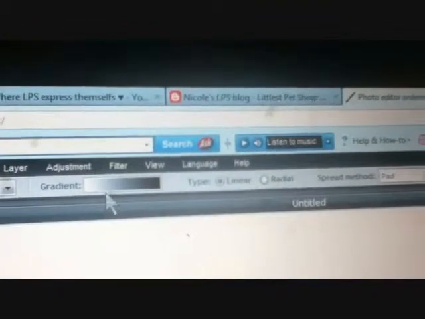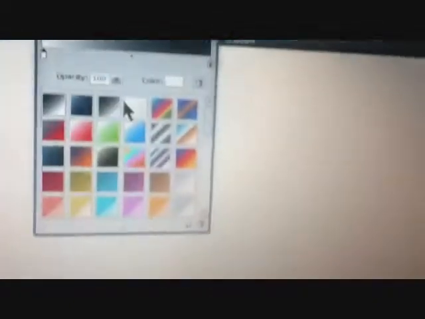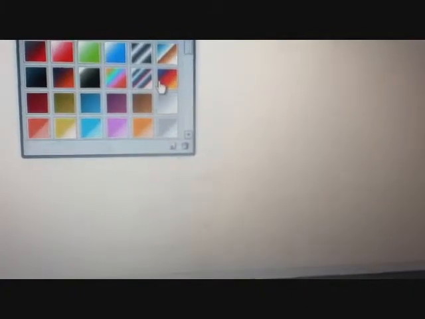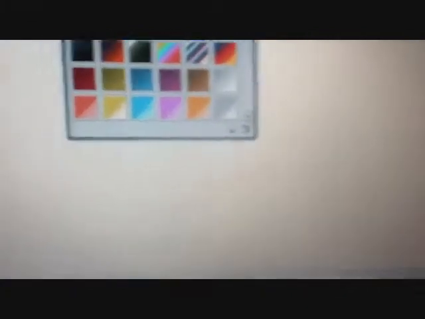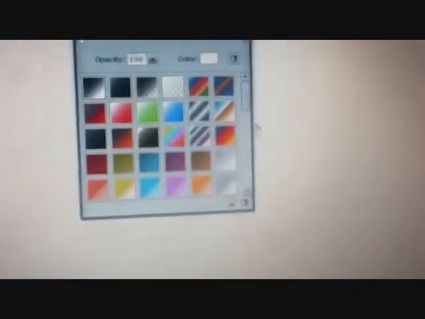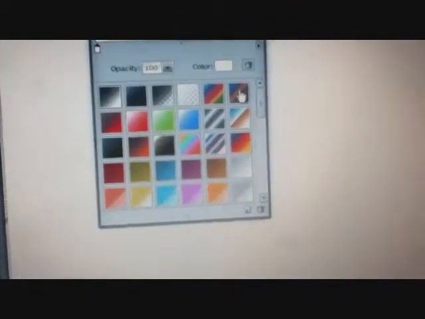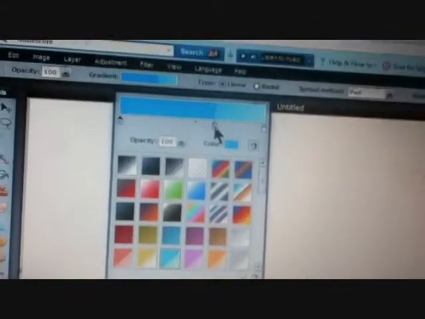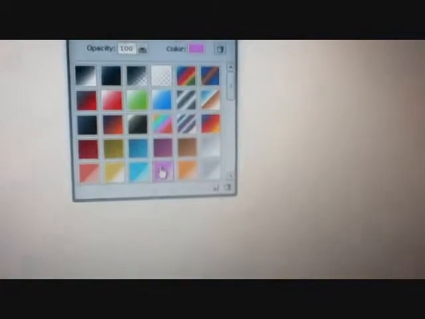Okay. Then you hit OK, and then this shows up. So what you do is you hit this thingy, then you hit gradient. This is if you want multiple colors for a background. If you want one color, I think you just hit this, choose a color, pick the bucket, and drop it. This part's a little bit more complicated.